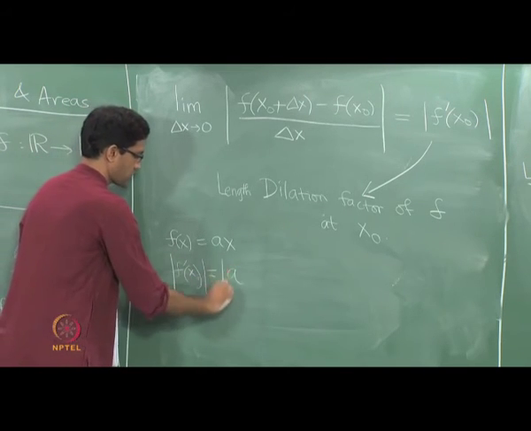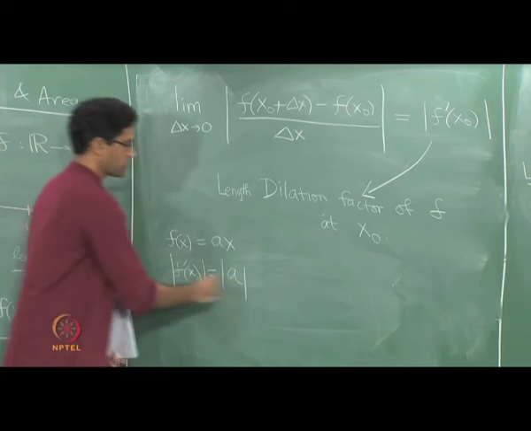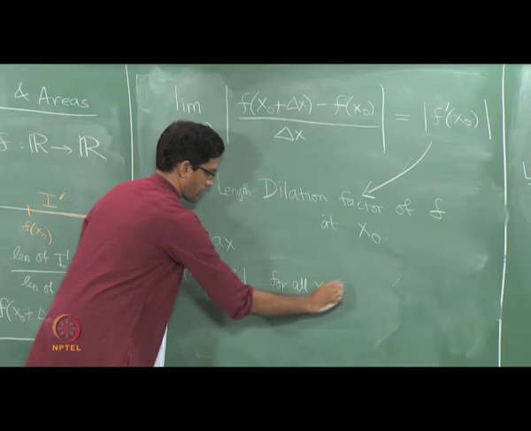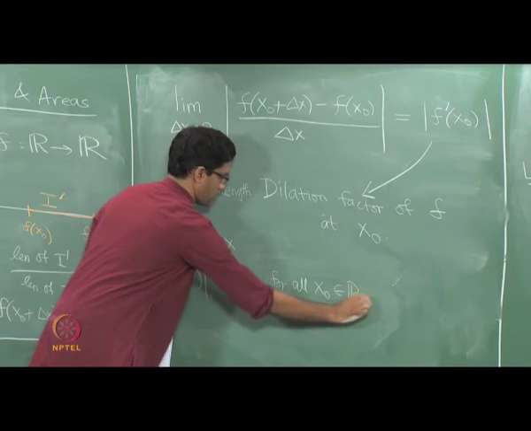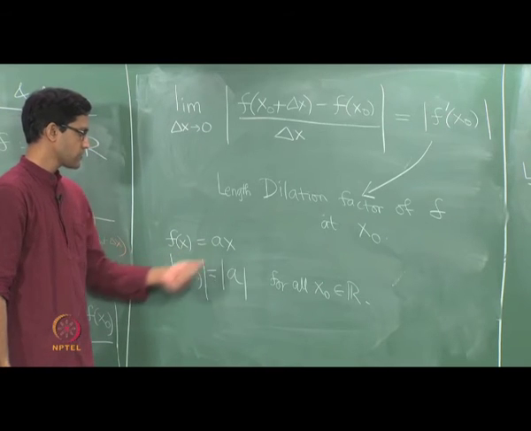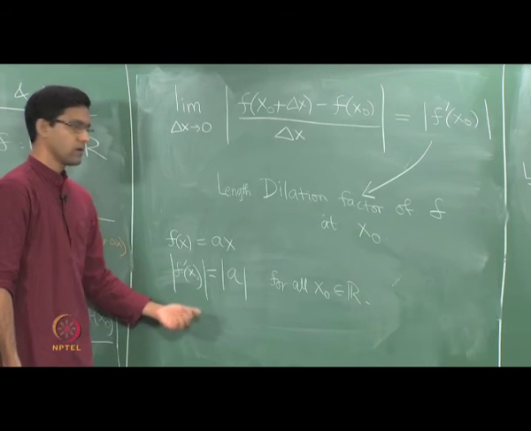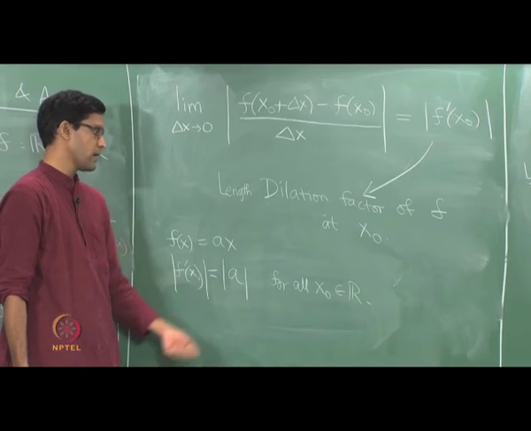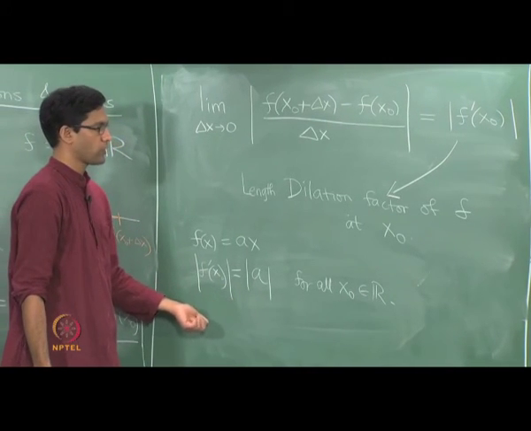So the absolute value is just the absolute value of a. This is independent of x0, this is for all x0. That is the reason why if it is a linear transformation, you always get a uniform dilation. The amount of dilation is always modulus of a, no matter what point x0 you are talking about.